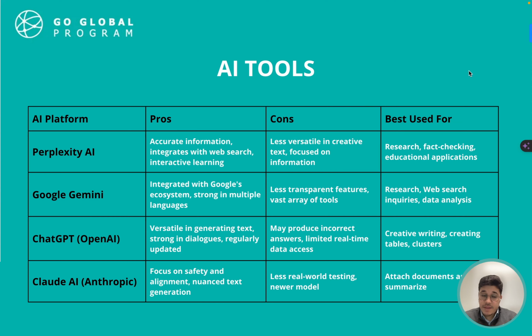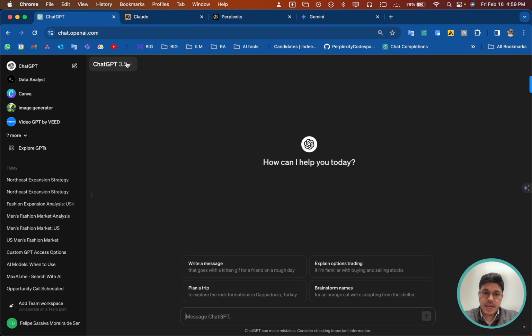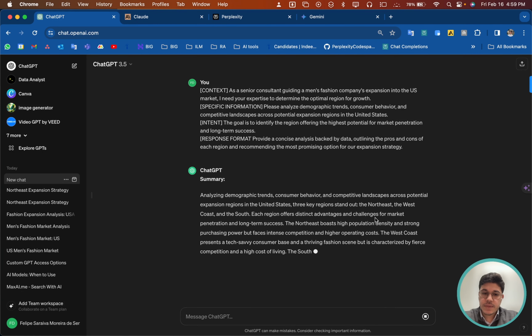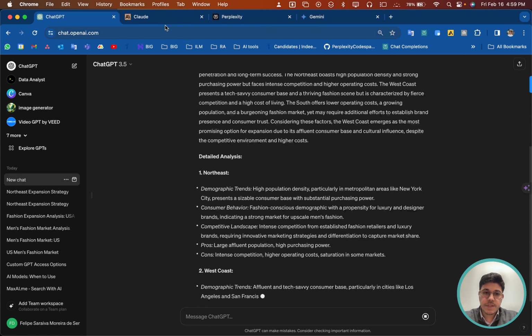ChatGPT can do this in the paid version, but I also want to bring you options that are 100% free. So let's start with ChatGPT, and I'm using the free version, the model 3.5. And I will paste the prompt that I described in the video on how to make better prompts. So I'm providing some context and specific information, the intent, and the response format that I want. It's basically the example that we've been using here: main fashion companies expanding to the US. And let's see the kind of answer that I'm getting from GPT.